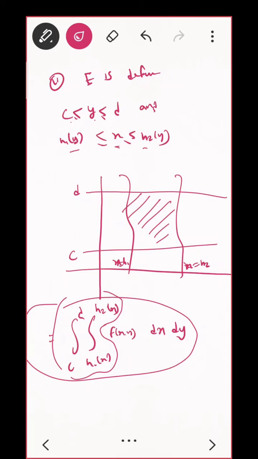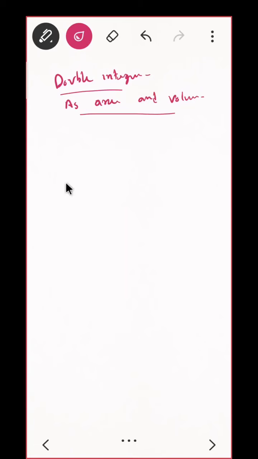Okay. Next part is finding area and volume using double integral. That is already done, I think I did it in the starting only. Let me just recall it quickly. So what do you mean by double integral? Let me draw it in three dimensions, so we can understand it.